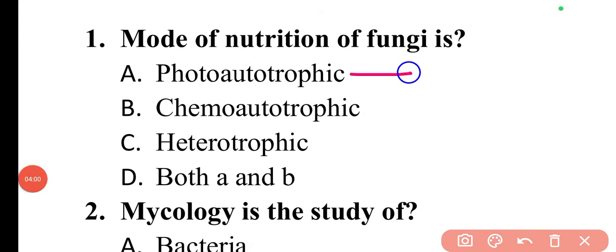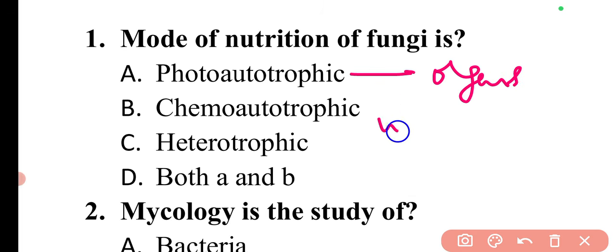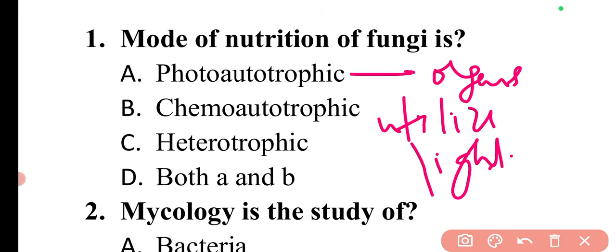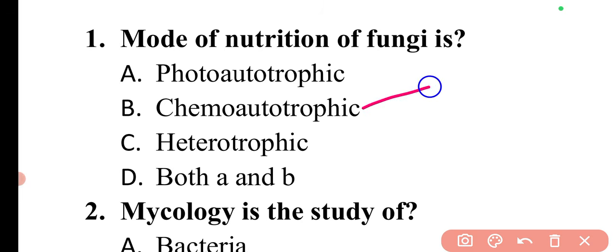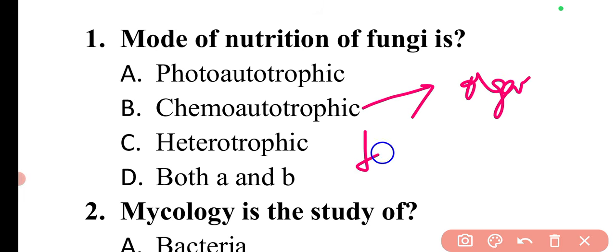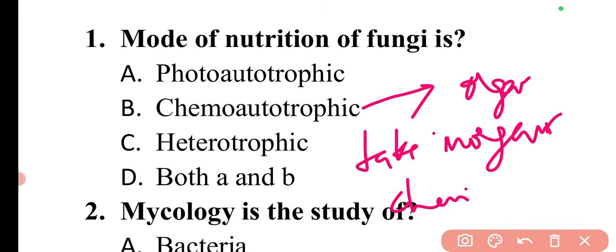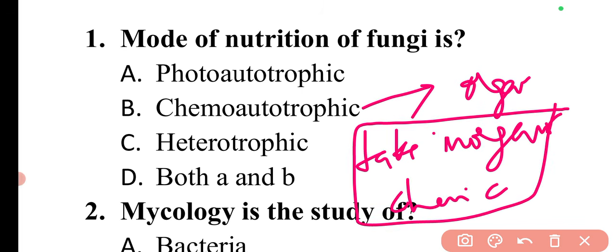Photoautotrophic organisms are those which utilize light energy from sunlight, along with other elements such as carbon, or inorganic compounds, to produce organic compounds like their food material. Then there are chemotrophic organisms. These take inorganic chemicals and transform them into an energy form.